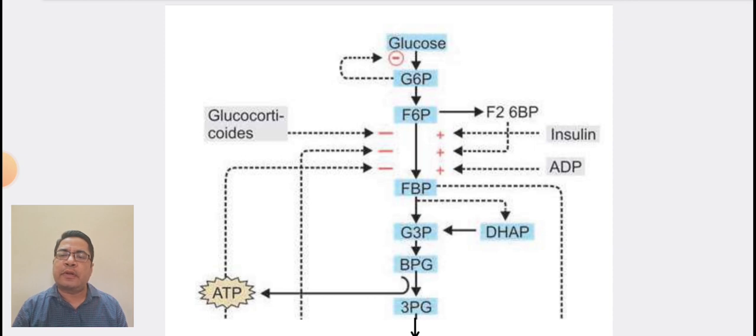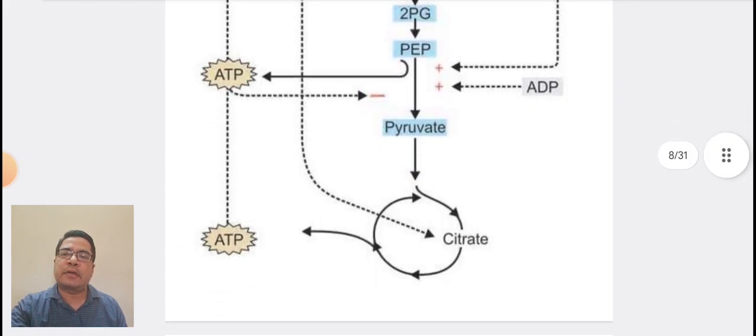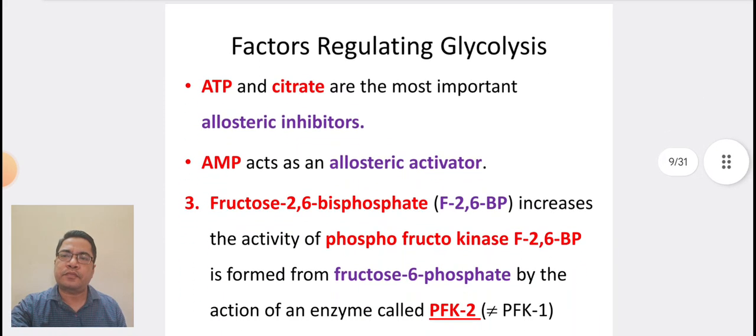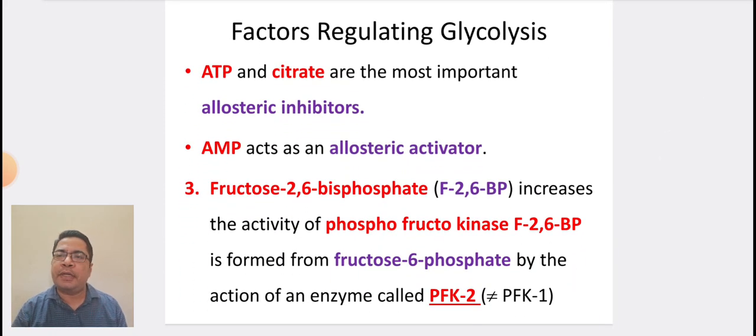First, it is generated in 1,3 bisphosphoglycerate to 3-phosphoglycerate, and the second one is phosphoenol pyruvate to pyruvate. ATP and citrate are the most important allosteric inhibitors, whereas AMP acts as an allosteric activator.